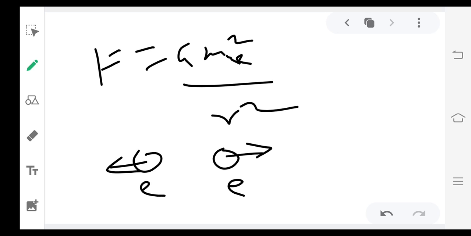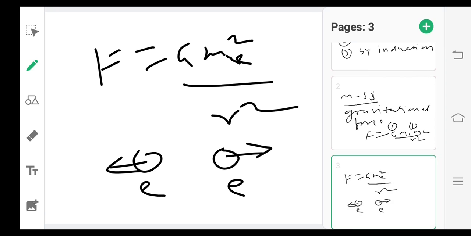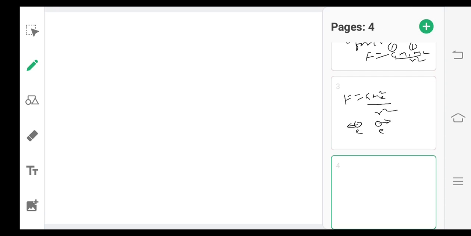Now we will see one by one briefly. Number first, by friction.